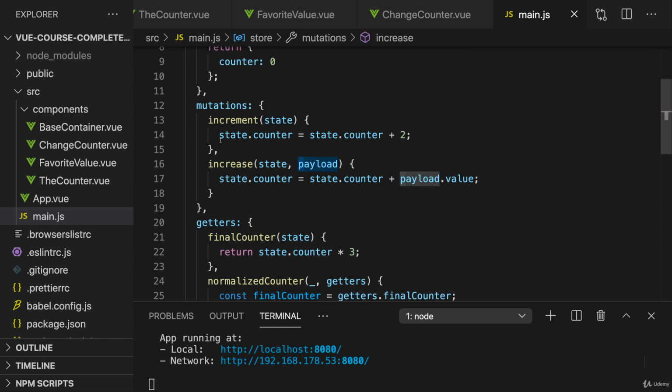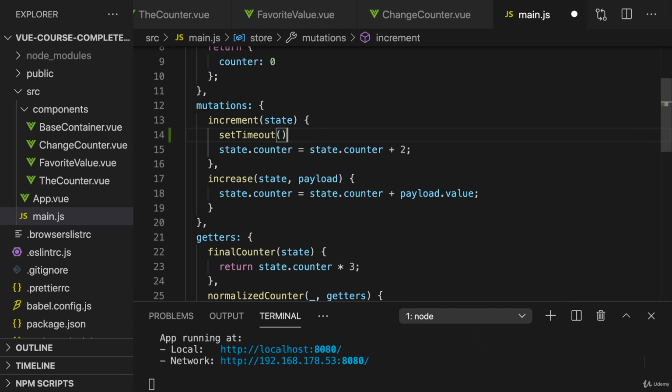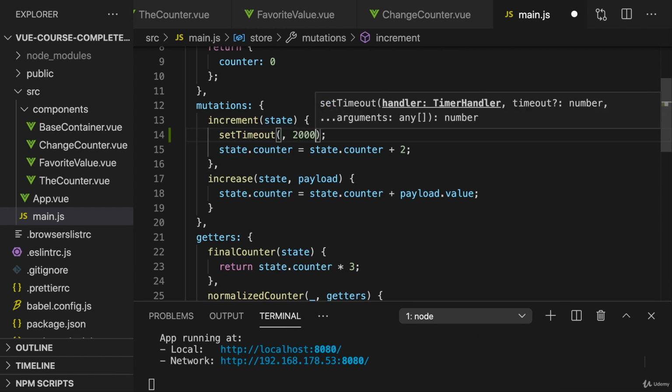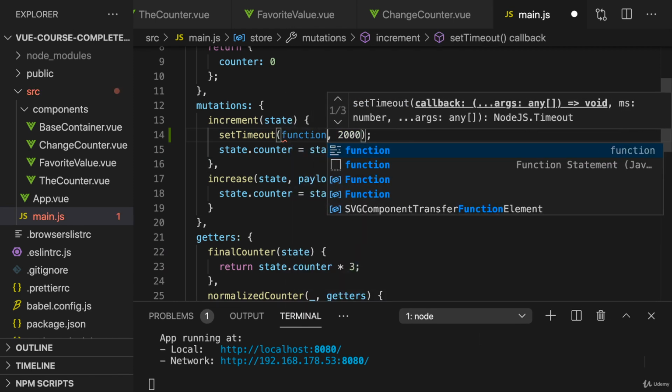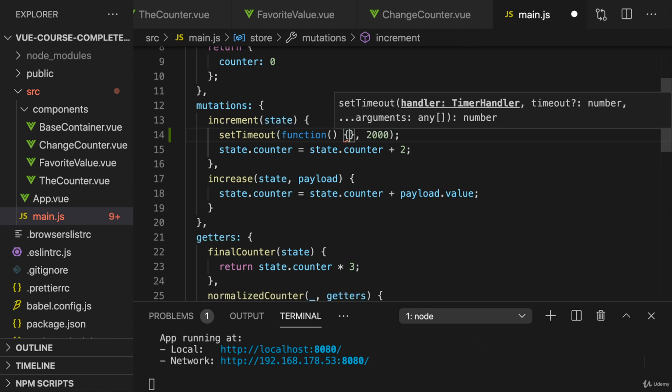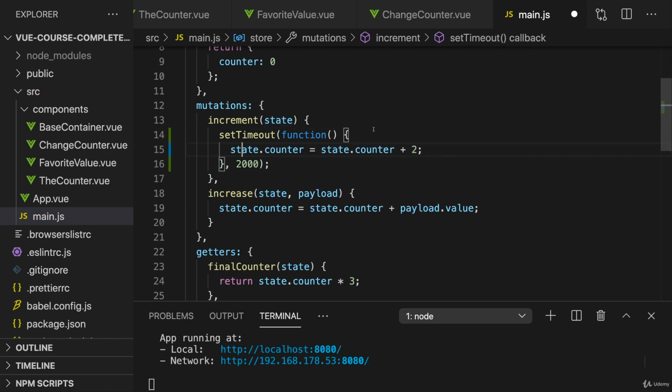But what if I do want to wait for 2 seconds? We could do this with set timeout. There we could wait 2 seconds, and in the function here, which then executes after 2 seconds, we update our state. But this is actually not allowed. It will work if you try it, but it is a very bad practice and nothing you should do. Instead, Vuex has a better concept in place for working with asynchronous code.